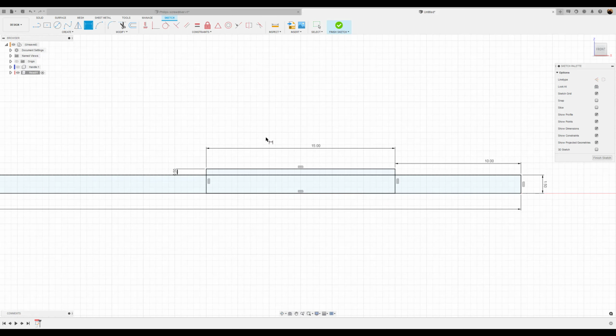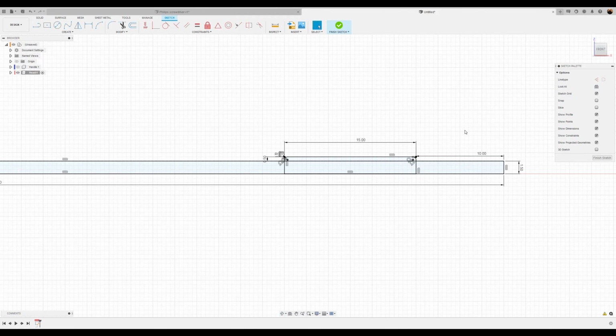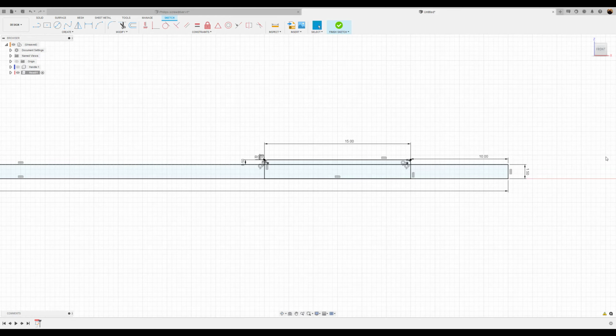Now it's fully defined. However, one final feature we need to add, a fillet. About 0.35. Ignore the warning because it's still fully constrained. Okay. Go ahead and finish the sketch.